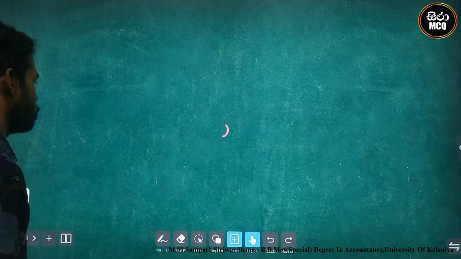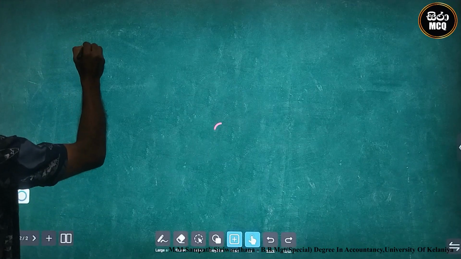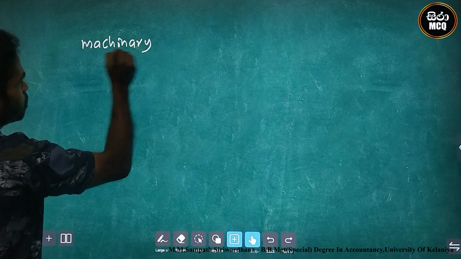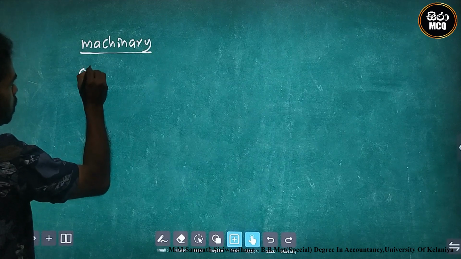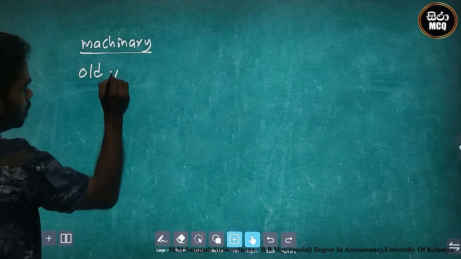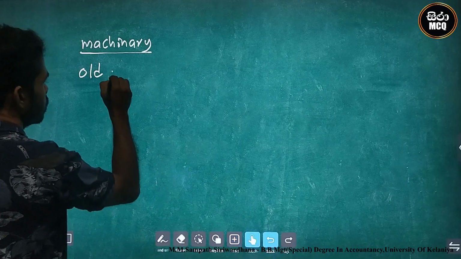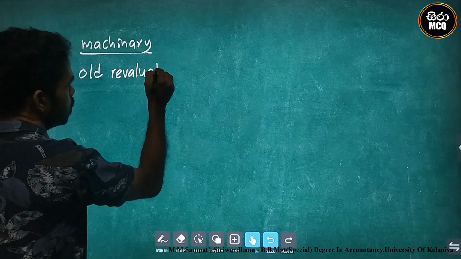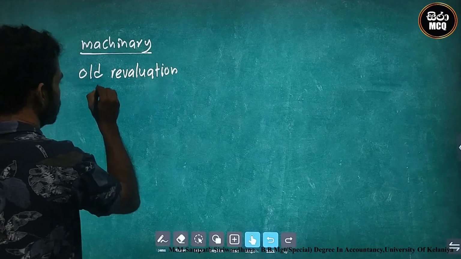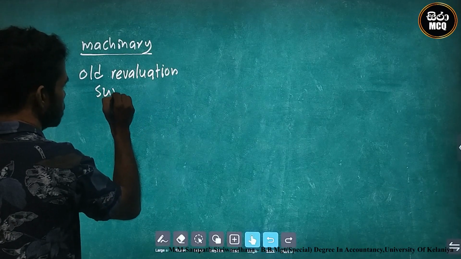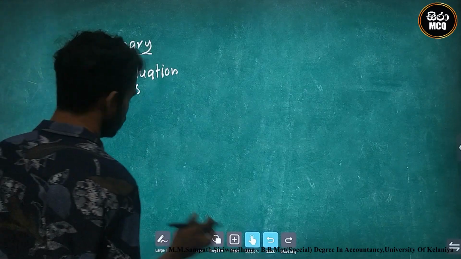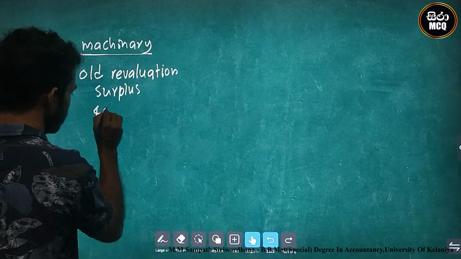We can note it. Machinery case. The old revaluation surplus is 450.